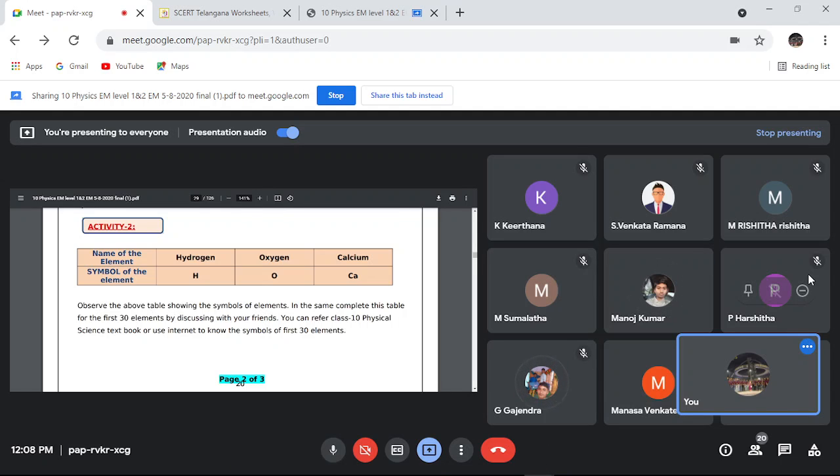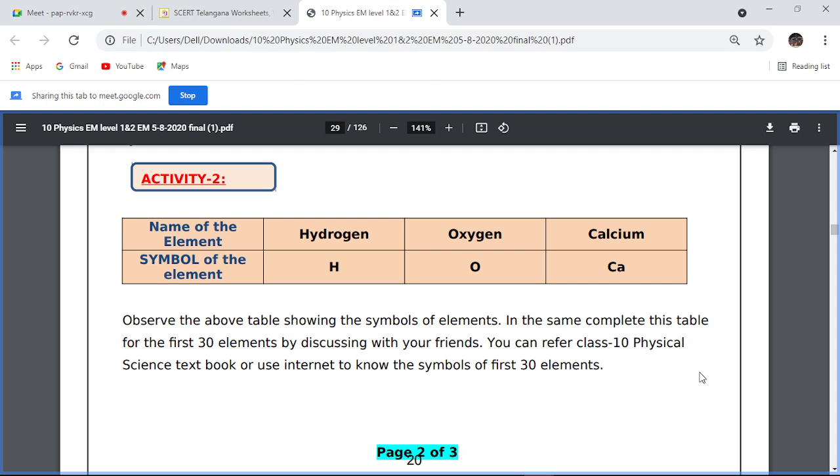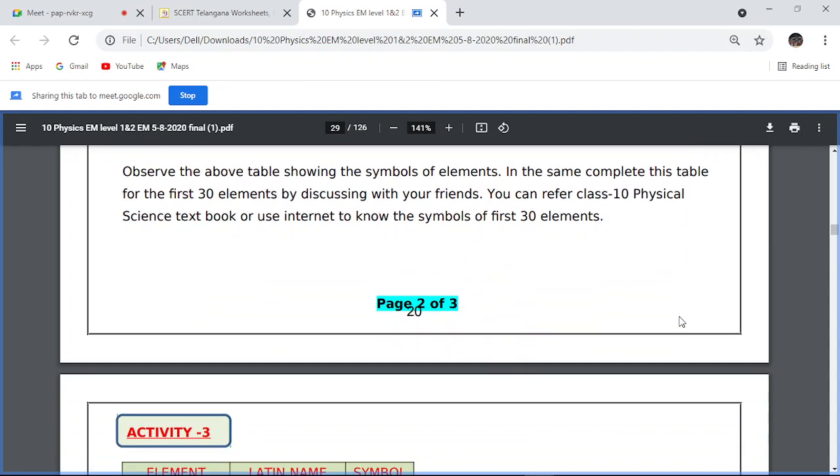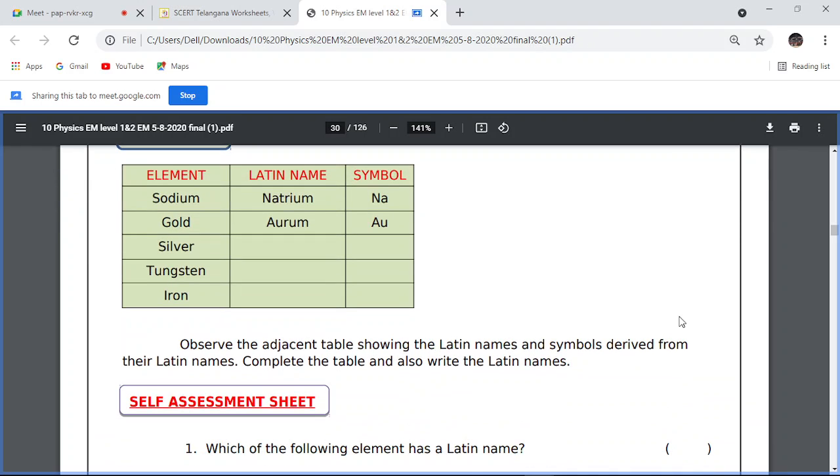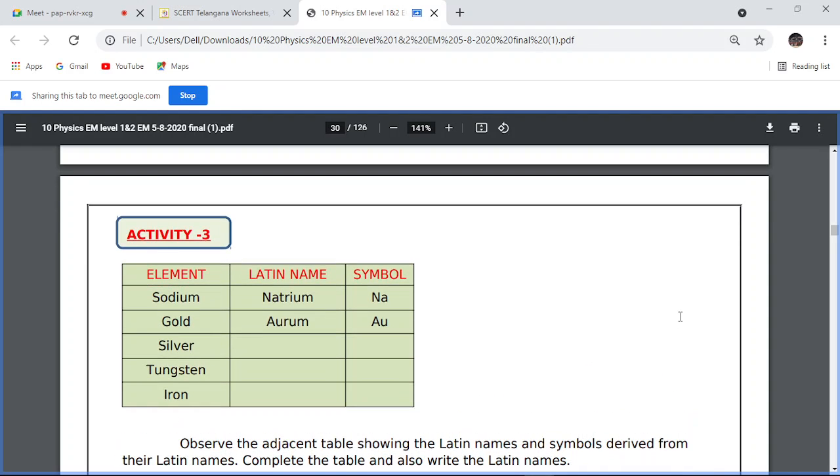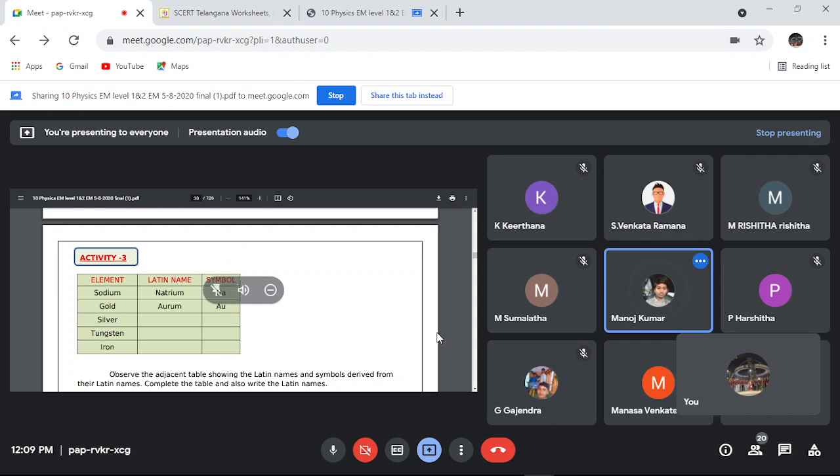Yes, ma'am. Read. Hydrogen H, helium He, lithium Li, beryllium Be, boron B, nitrogen N, fluorine F, neon Ne, sodium Na, magnesium Mg, aluminium Al, silicon Si, phosphorus P, chlorine Cl, potassium K, calcium Ca, iron Fe, cobalt Co, nickel Ni, copper Cu, zinc Zn.